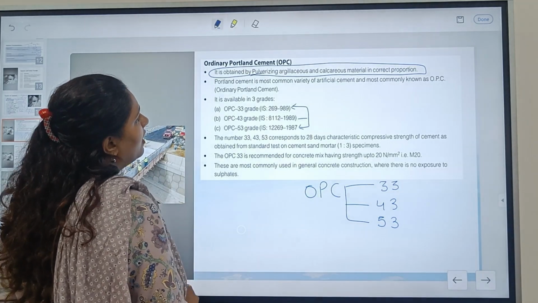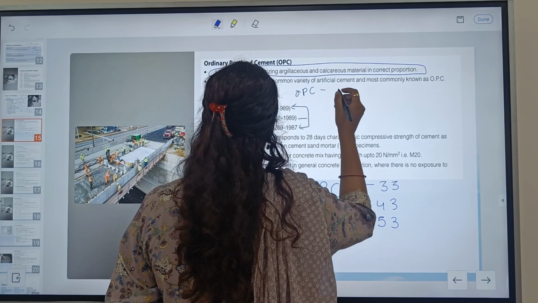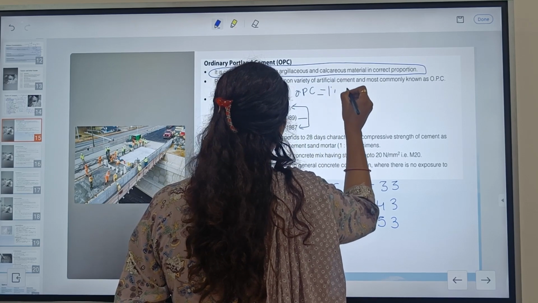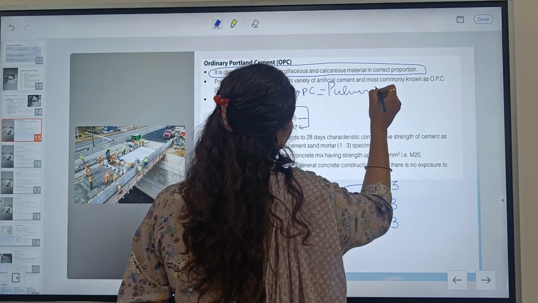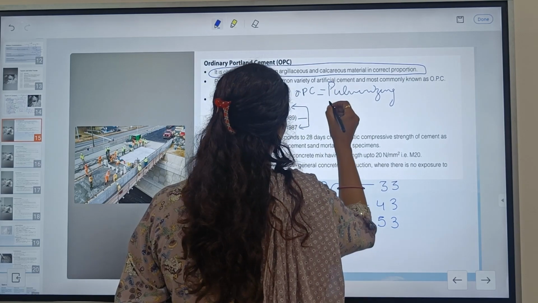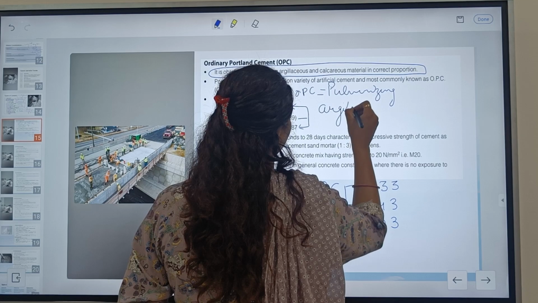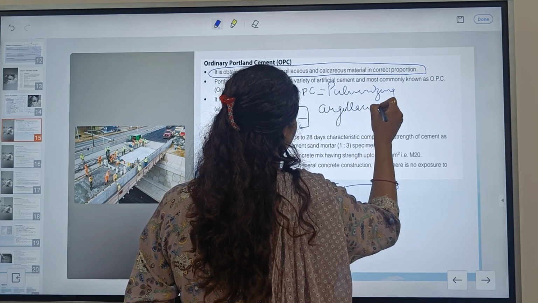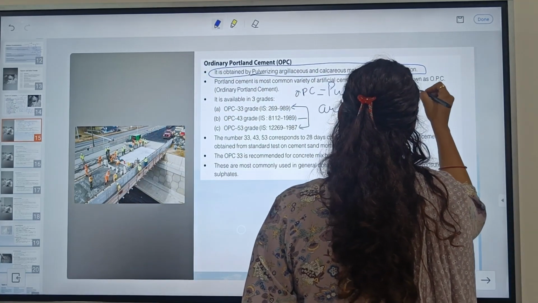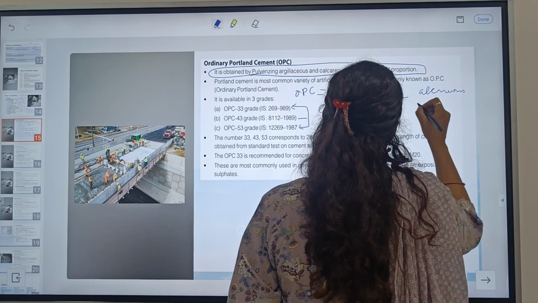Then it becomes ordinary Portland cement. So it is a combination of pulverized argillaceous and calcareous materials.